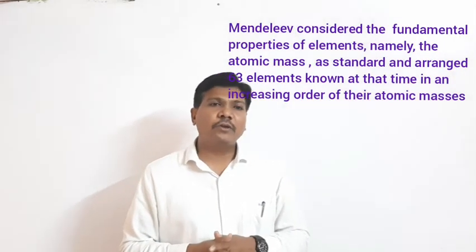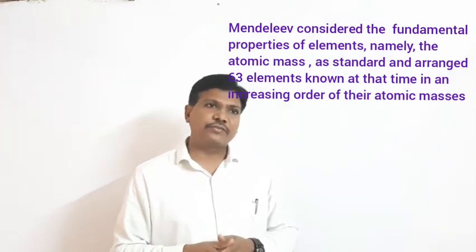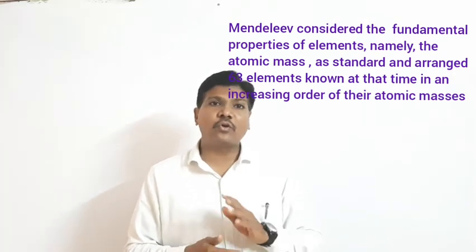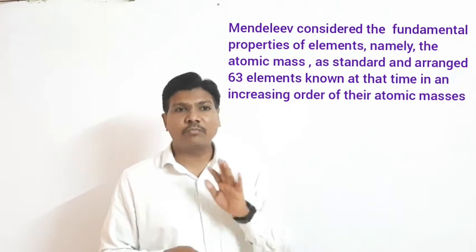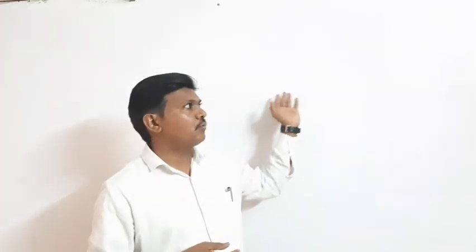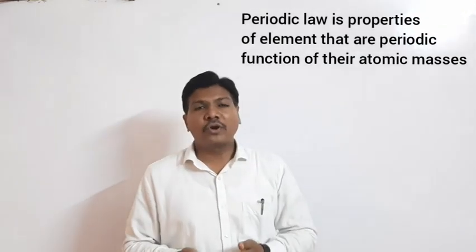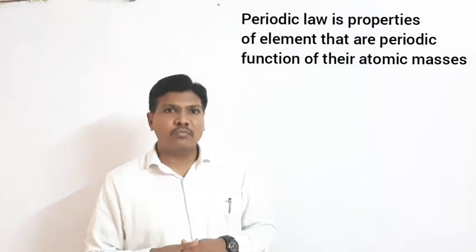Mendeleev considered the fundamental property of elements, namely the atomic mass, as standard and arranged the 63 elements known at that time in an increasing order of their atomic masses. Statement of Mendeleev's periodic table or law: Properties of elements are the periodic function of their atomic masses.